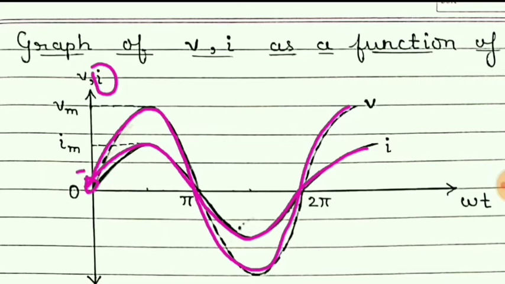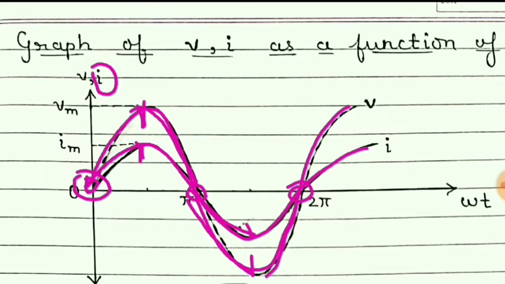When the voltage is 0, current is also 0. When the voltage becomes maximum, at the same time current also becomes maximum. Once again they reach the 0 value at the same time, and then they become negative and reach negative maximum at the same time, and then once again become 0.